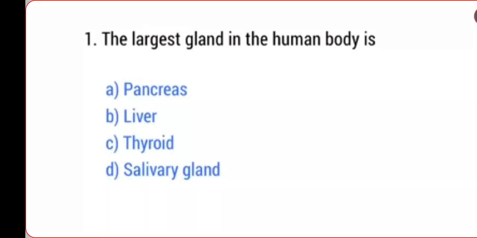Hello students, in this video we solve some of the digestive system related questions, that is MCQ types. Number 1. The largest gland in the human body is... the largest gland of the human body is the liver, that is option B, the correct answer here.